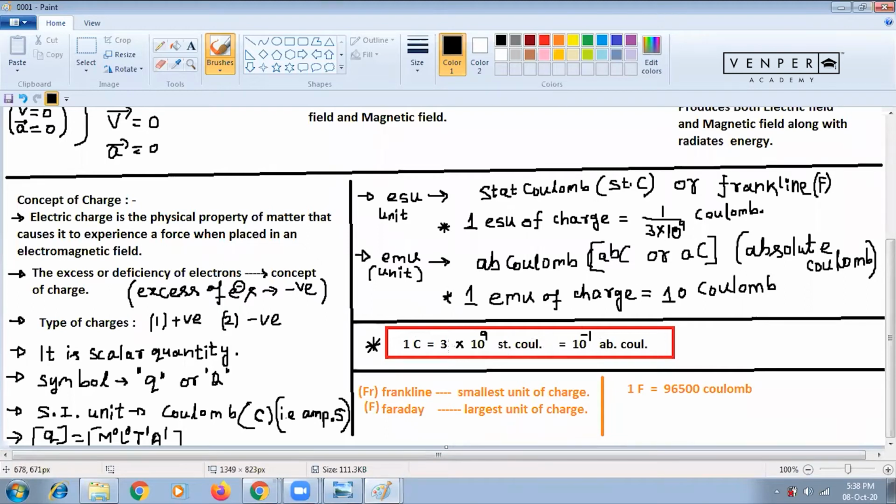Please write, and one important point here: Franklin is basically the smallest unit of charge. And there is Faraday. Faraday is called the largest unit of charge, and 1 Faraday is 96,500 coulomb. You also write that. This is just information. So Faraday is also a unit of charge, the largest unit of charge, a very big unit. Coulomb is also too big.